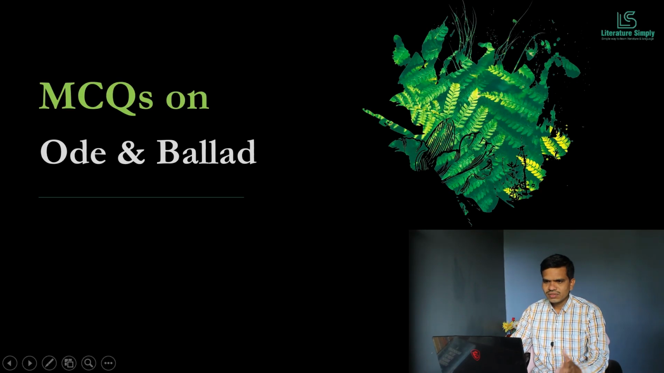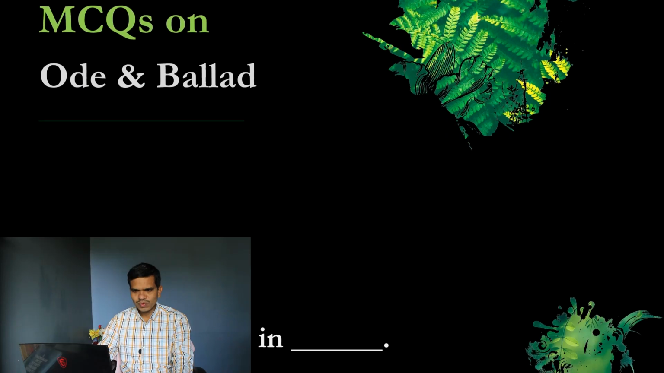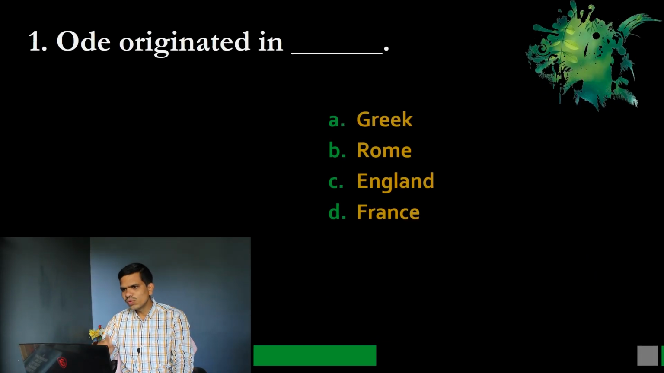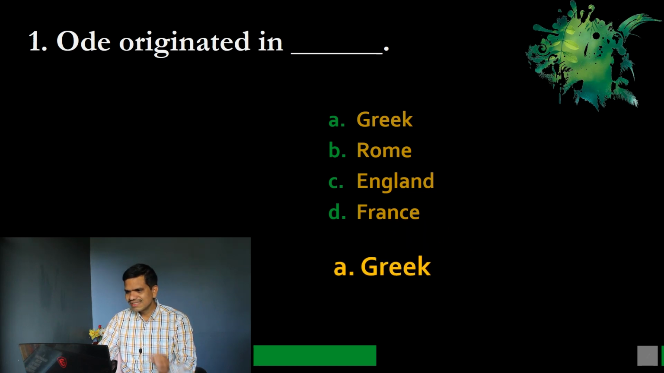Dear students, we have prepared multiple choice questions on 2 basic forms of poetry, Ode and Ballad, which are important forms of poetry. Very first question: Ode originated in dash. Options are A, Greek, B, Rome, C, England, and D, France. Please note down the correct option, and the correct option is A, Ode originated in Greek.